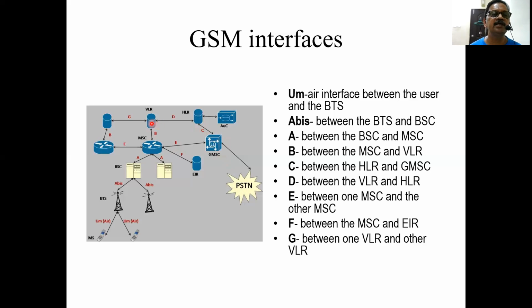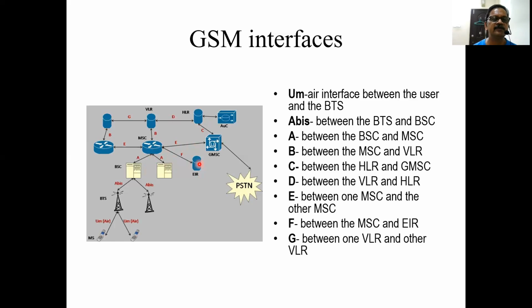The interface between VLR and HLR is known as the D interface. Similarly, the interconnectivity between MSC and GMSC is known as the E interface. And the interface between MSC and EIR, equipment identity register, is the F interface.